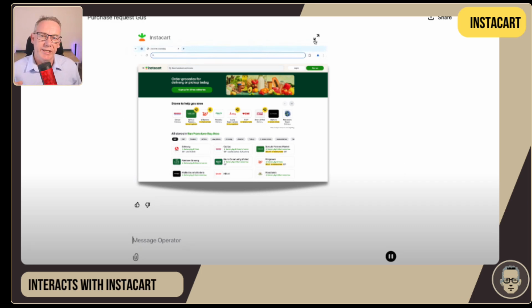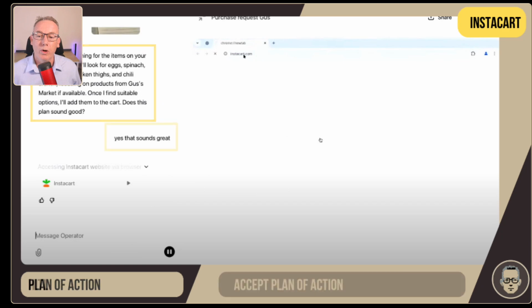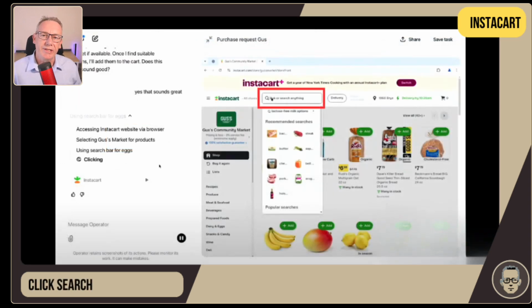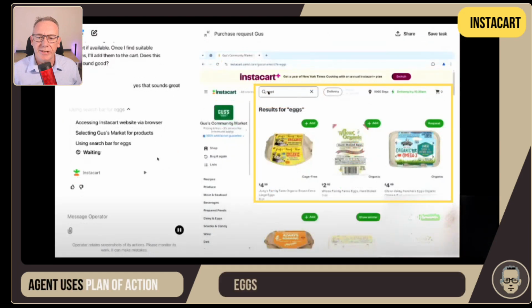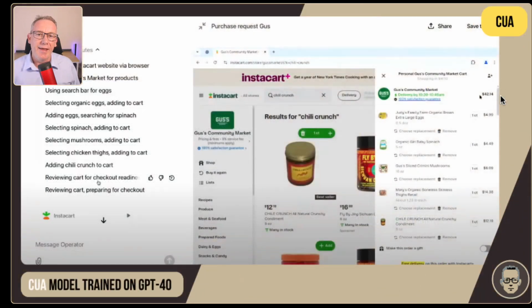Now, before Operator does any serious interaction with Instacart, the first thing it does is come up with a plan of action. And then it asks the user if that's something they want to work with. They say, yeah, that sounds great, let's go with that. So it's now being accepted. At this point, it starts interacting. It's clicking on drop-down lists here, and we can see that it's typing in information about eggs. At this point, they segued into CUA, computer using agent. This is the underlying model that they're using for the Operator AI agent, and it's based off the GPT-4o model, but it also has all the capabilities of understanding how to interact with a user interface.